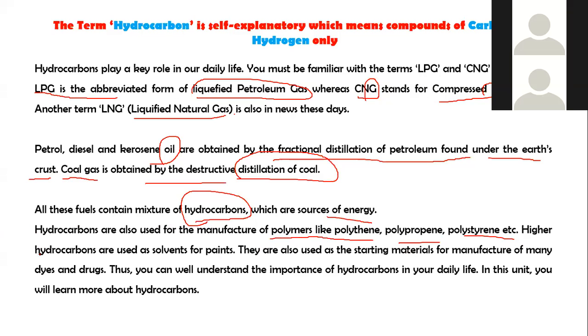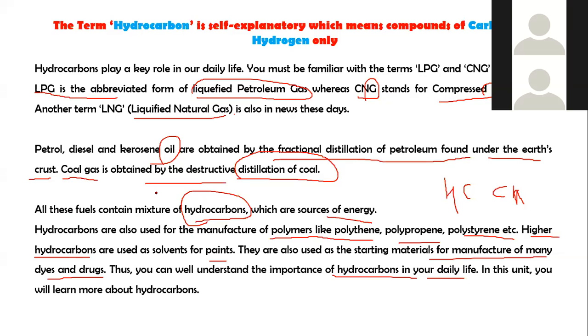Higher hydrocarbons, meaning those with more than 4 or 5 carbons, are used as solvents for paints. They are also used as starting materials for the manufacture of many drugs and dyes, and thus you can well understand the importance of hydrocarbons in your daily life.